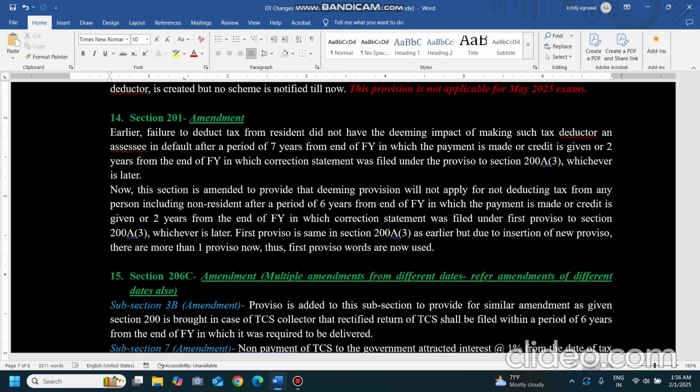Case of non-residents, this more than... Now what does it say? That if payment is made to a non-resident, a 6 years limit will be there from the end of the financial year.